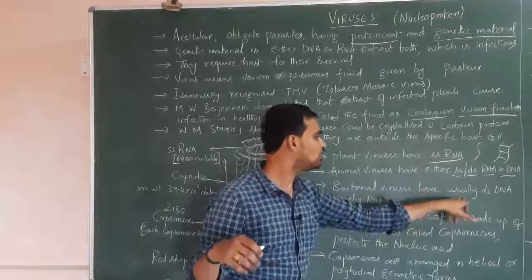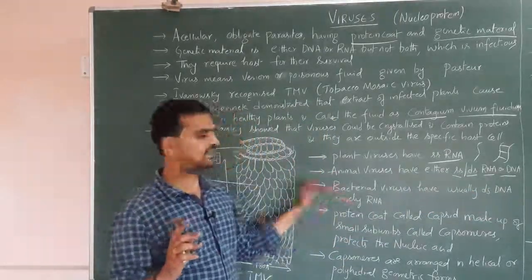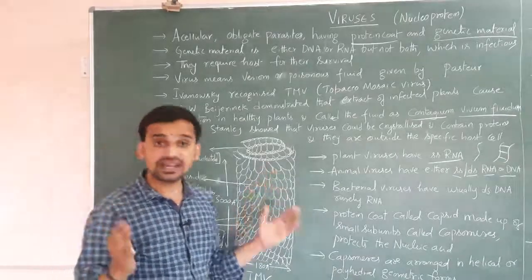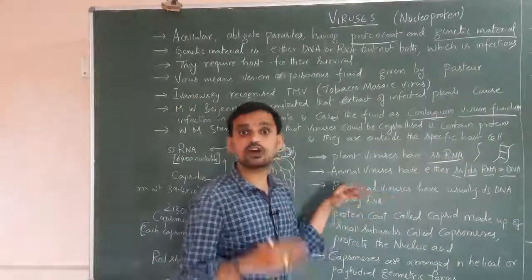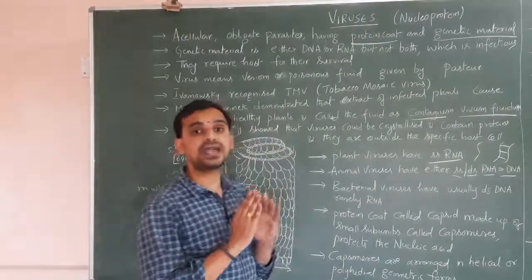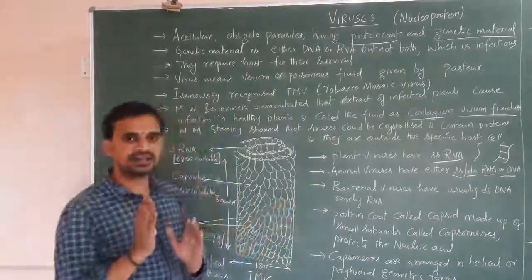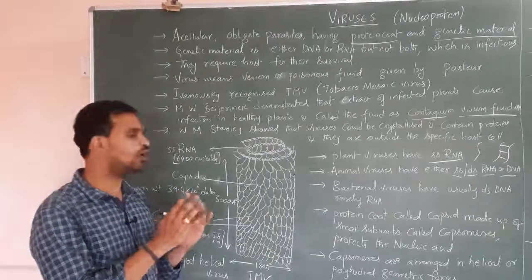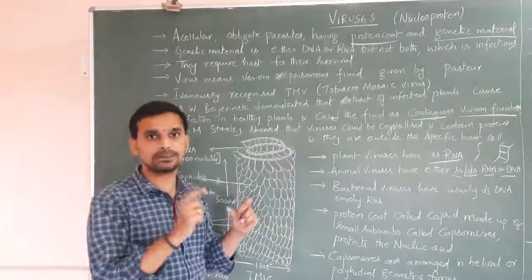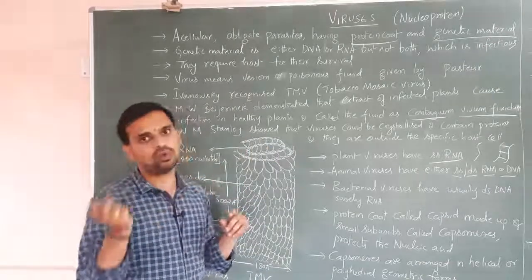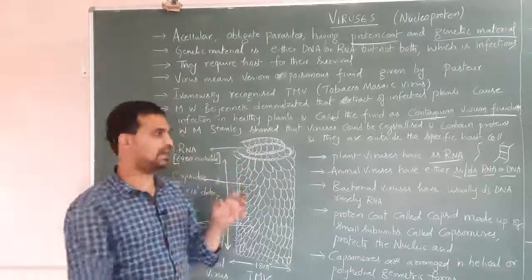Bacterial viruses have usually double-stranded DNA, rarely RNA. What are bacterial viruses? The viruses which infect bacteria are called bacterial viruses. Bacterial viruses are also called bacteriophages. What are bacteriophages? Very important. The viruses which infect bacteria are called bacteriophages. Viruses are very, very small when compared to bacteria. Bacteria are bigger than viruses. So a virus can infect bacteria.